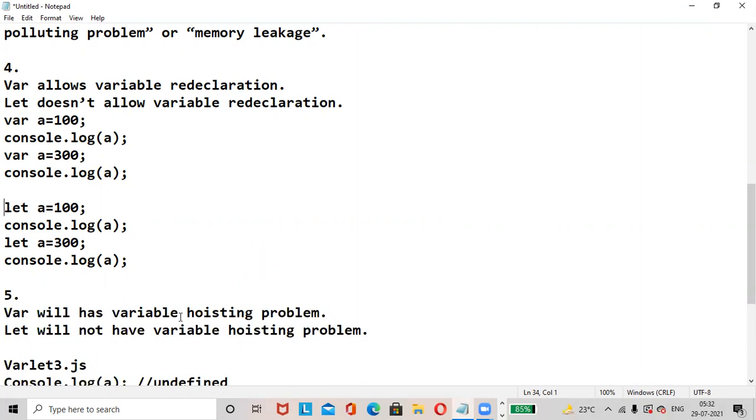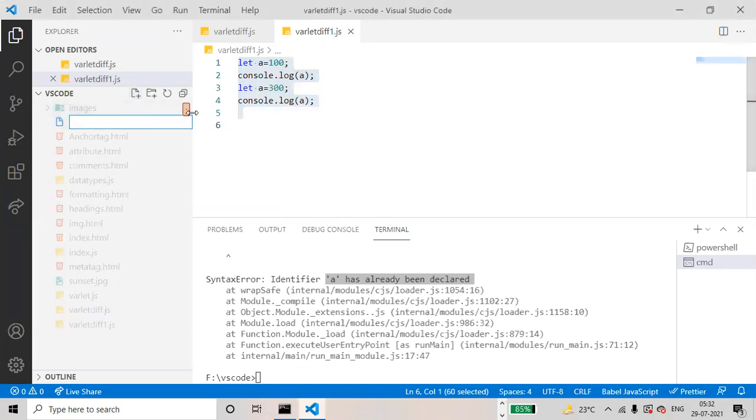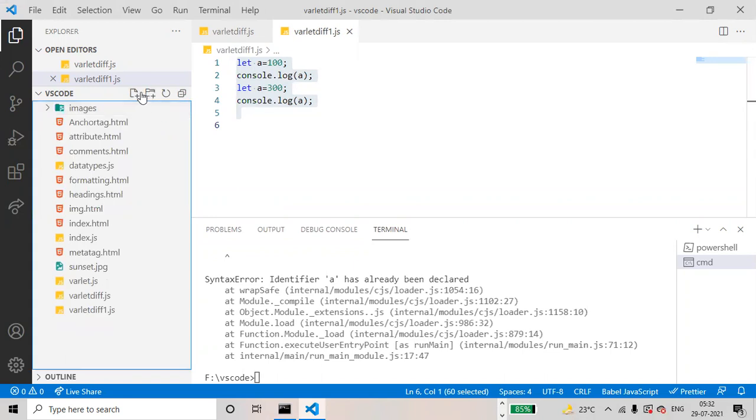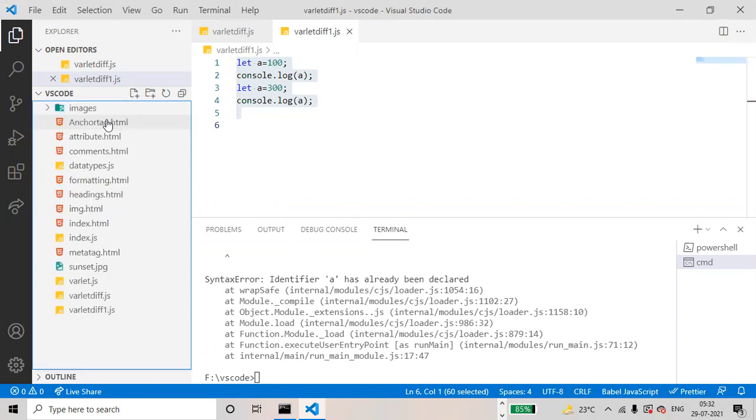var will have variable hoisting problem. Let will not have variable hoisting problem. Okay, what is variable hoisting problem? We'll check it now. Let us go to Visual Studio Code Editor, add a new file by the name varletdifference2.js.